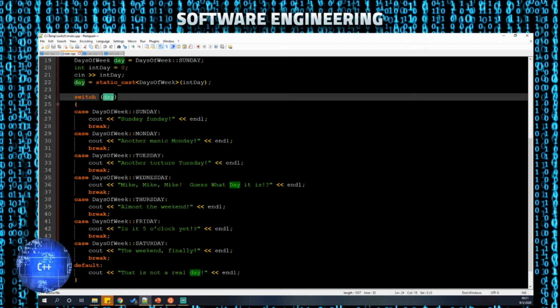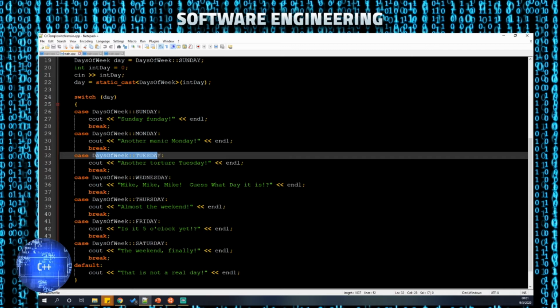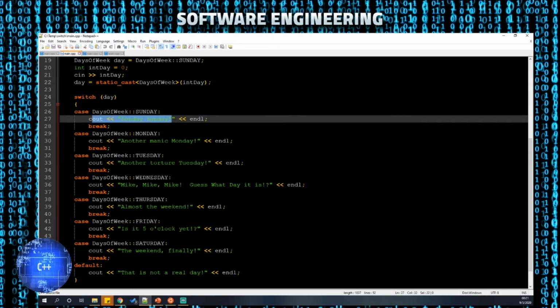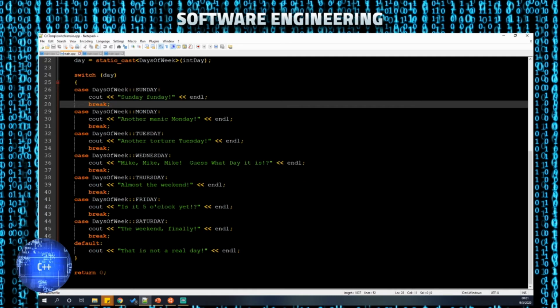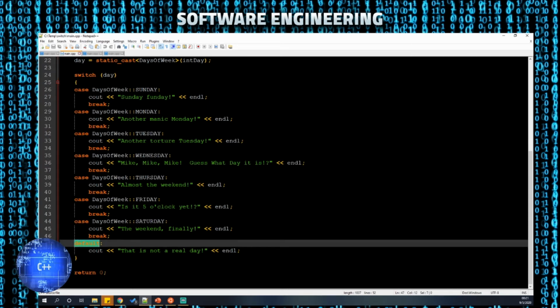So I pass in the value in the switch statement, and then it will check if day equals this, day equals this, day equals this, and note that the break, so when it executes Sunday Fun Day, it'll put the output, it'll break, which means it jumps all the way out of the switch and will execute whatever statement comes here. In this case it's return 0. If none of these conditions up here execute properly, it will execute the default. This is basically your else block, and then after that we'll then exit the switch.